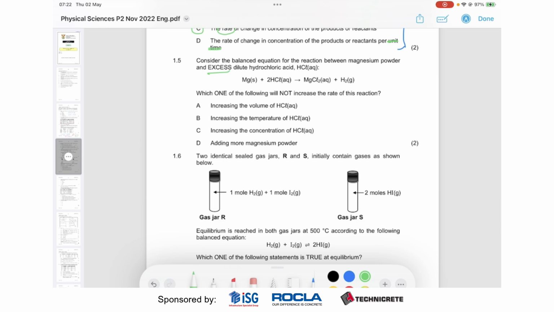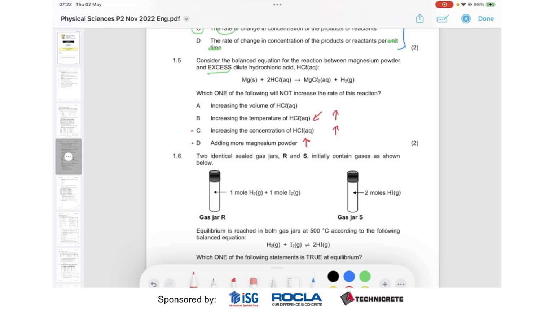So increasing the temperature from our collision model means we're going to have magnesium atoms hitting H+ and Cl- ions more often. So temperature will definitely increase our rate. Increasing the concentration of HCl just means there's more HCl per unit volume. So again, more collisions from our collision theory. Adding more magnesium powder is just the same as increasing its concentration. So for the same reasons as C, D is also going to increase our rate.